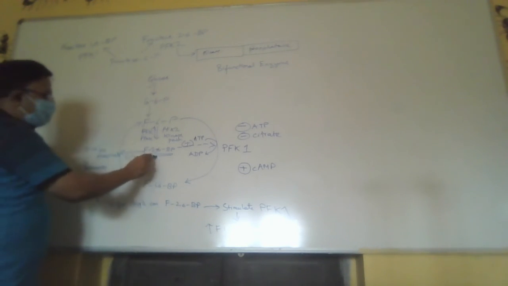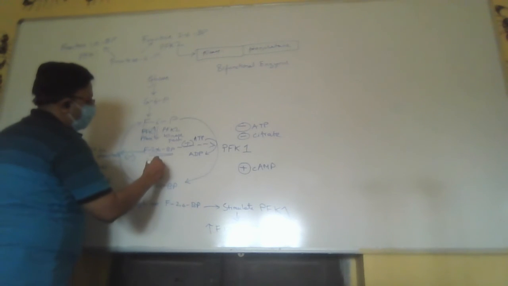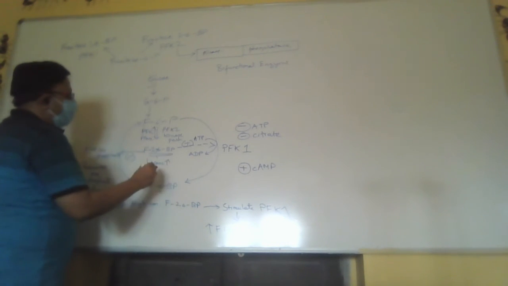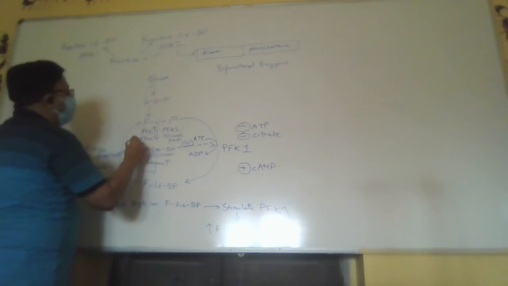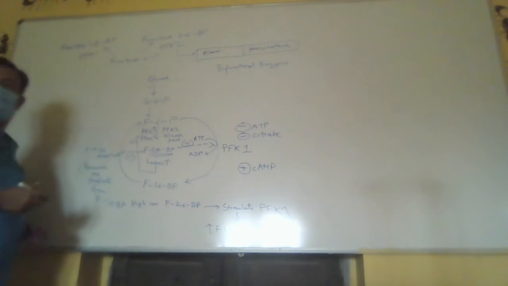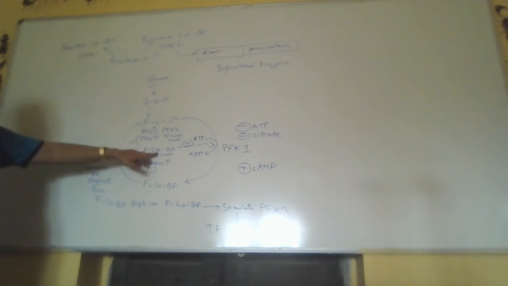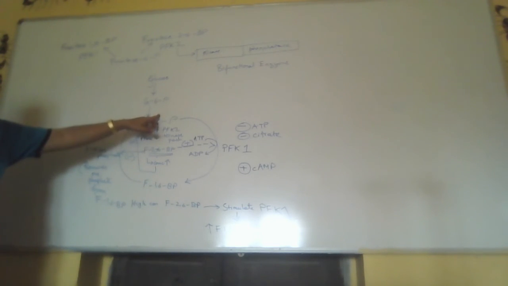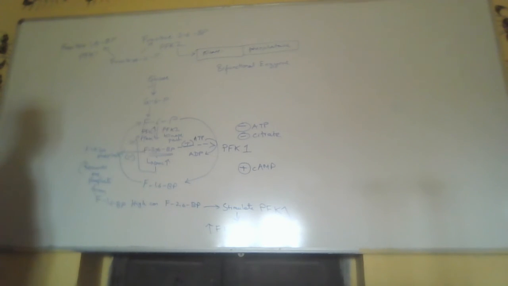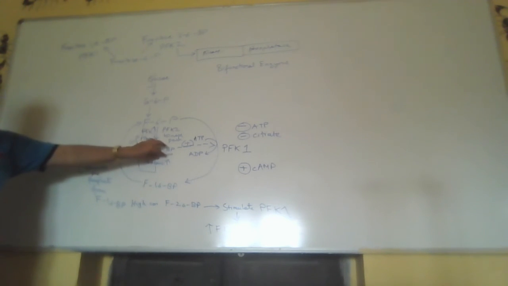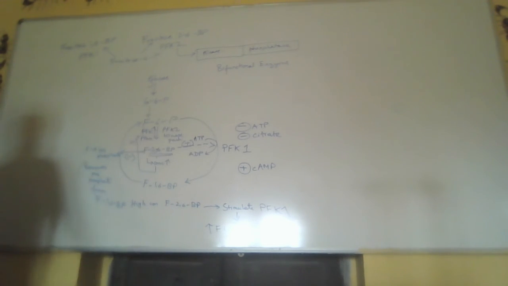Now gradually concentration increases, and this will stimulate this. What will this do? Fructose 2,6-bisphosphate will be converted back to fructose 6-phosphate. Result, this level will go down, and the reverse reaction will be inhibited.